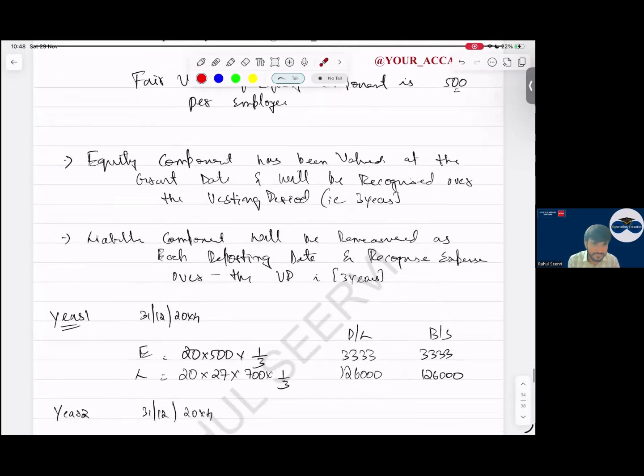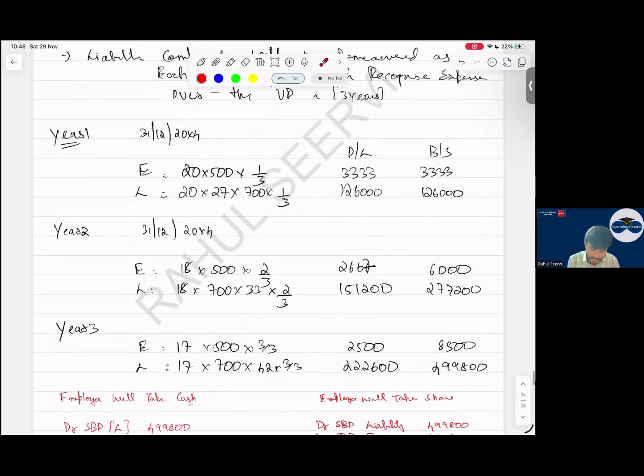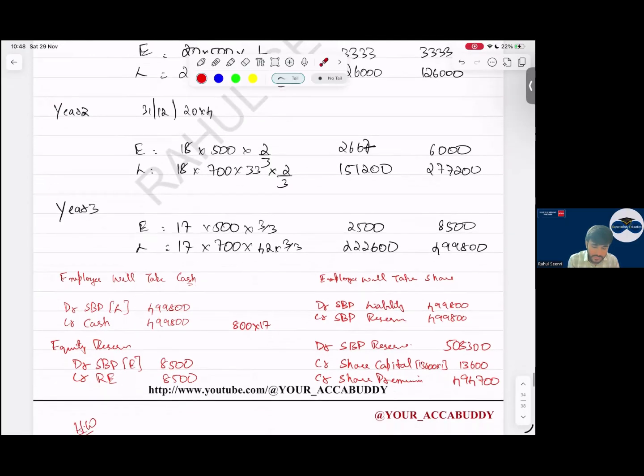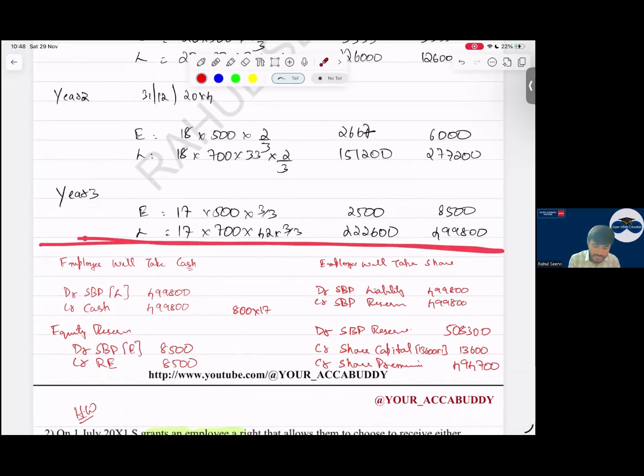I have recorded on that basis. Now till the third year also we have done. After 3 years, what will happen? Either the employee will take cash or the employee will take shares. Out of this, any one they will take. It's not that we'll provide both things.